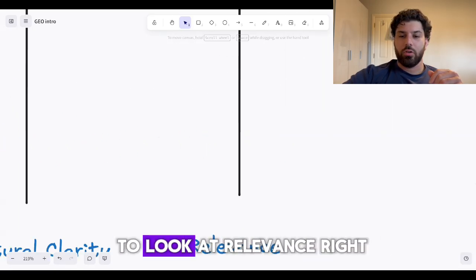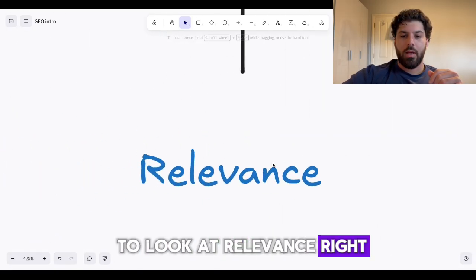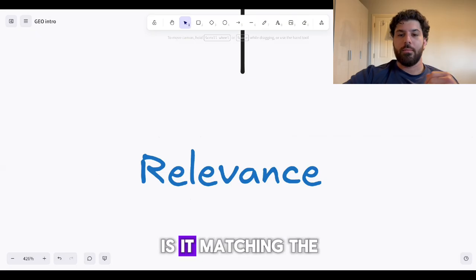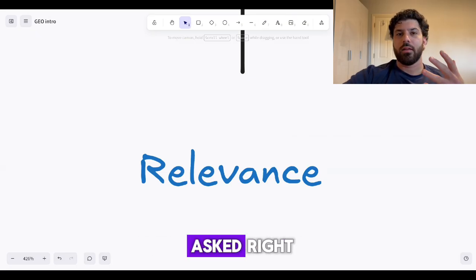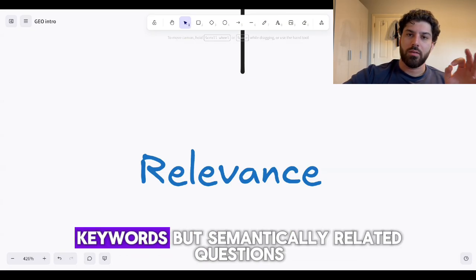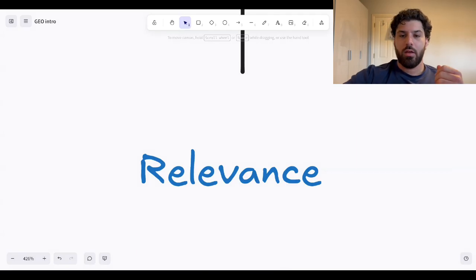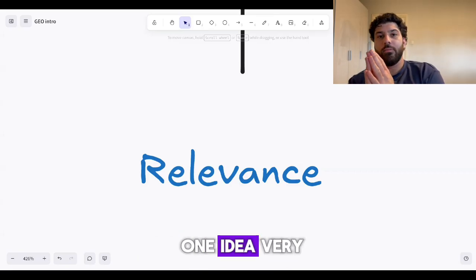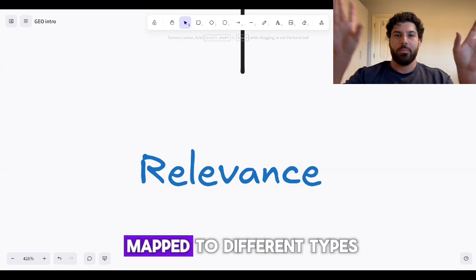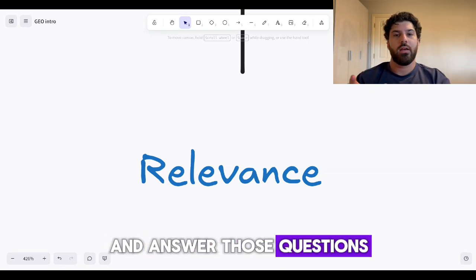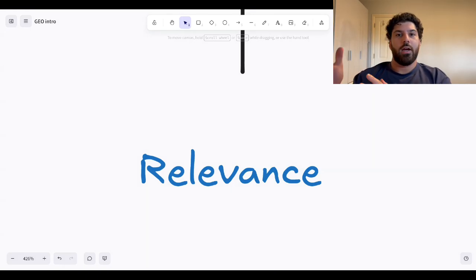The second thing is to look at relevance, right? How relevant is our content? Is it matching the questions that are being asked? And not necessarily direct keywords, but semantically related questions. So pages that explain one idea very, very clearly, that can be semantically mapped to different types of questions and answer those questions, are very, very valuable for AI to understand and then pull information from.